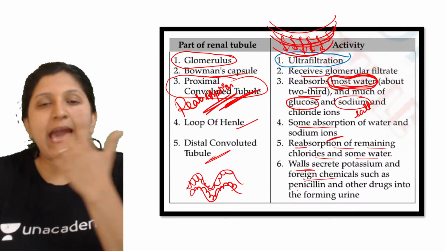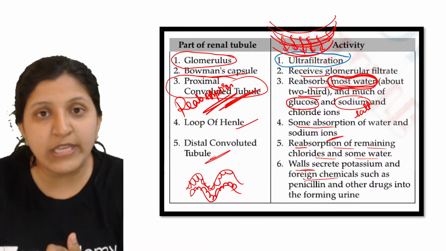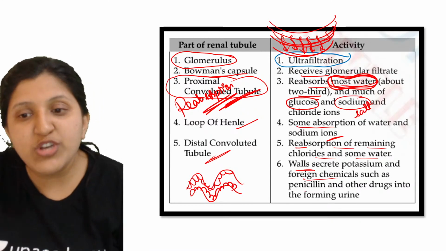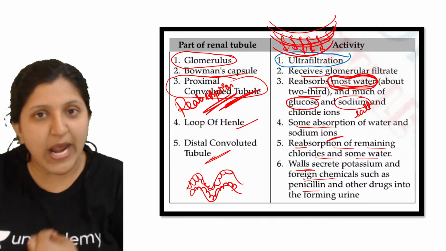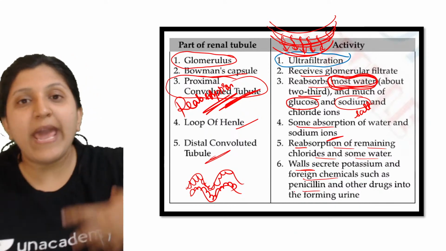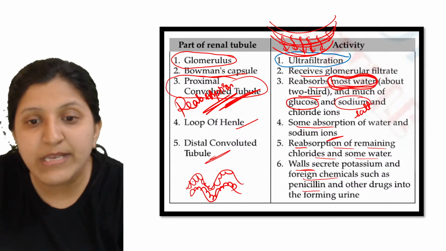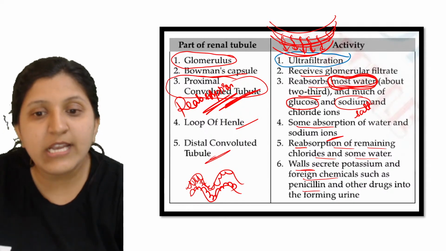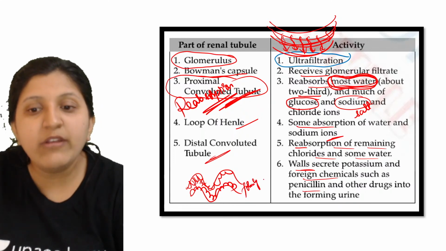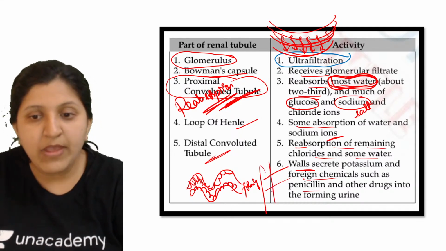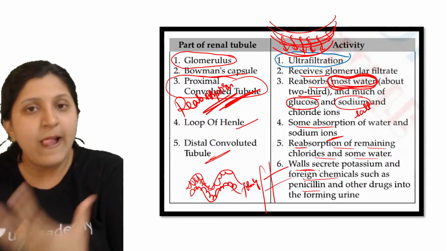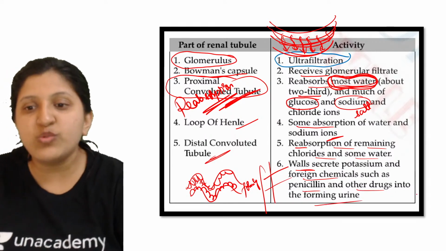Let's say one might have a bacterial infection, such as tooth decay, or a bacterial infection anywhere in the body. Usually penicillin is suggested, which is extracted from a fungus. If you are consuming such a drug, the excess amount will be secreted through this DCT and will join the forming urine. This forming urine will join this collecting duct over here, and only after the DCT process, that is the tubular secretion process, can we call it urine. Other drugs also join the forming urine.